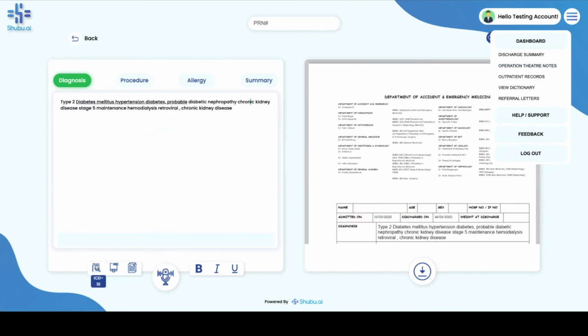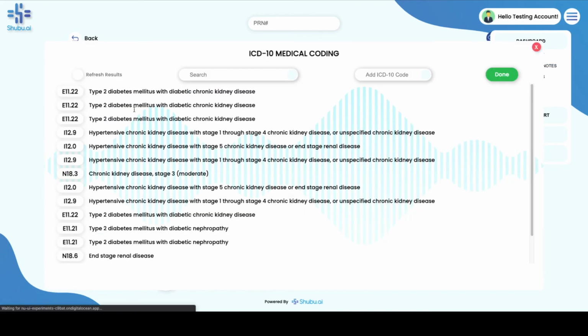Then we also have the ICD-10 medical coding, which is a very important feature because we are aiming at helping doctors go digital, in which ICD-10 medical coding is also a very important step. So that's mainly it about the Shubhu real-time voice recognition product.